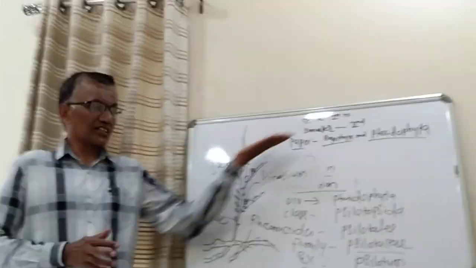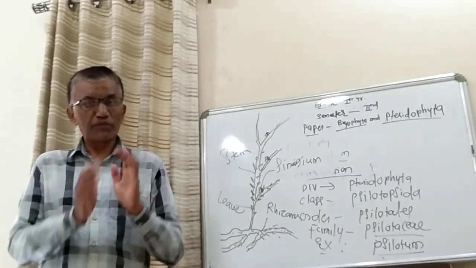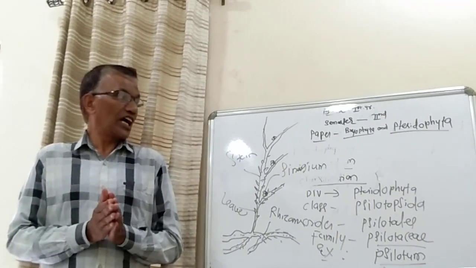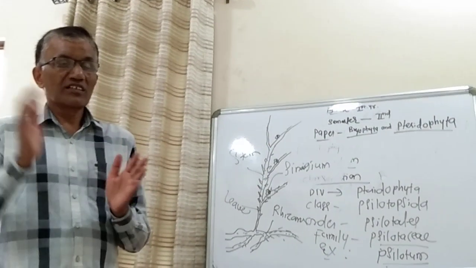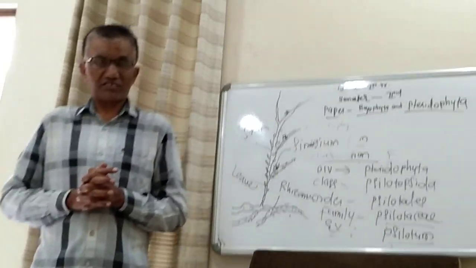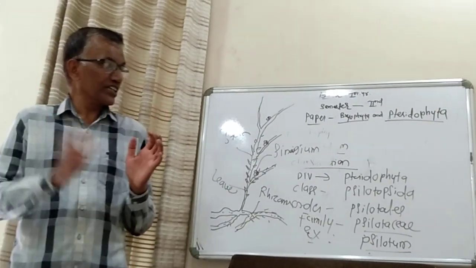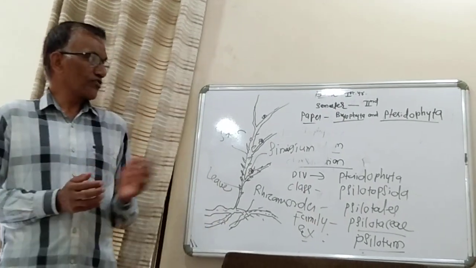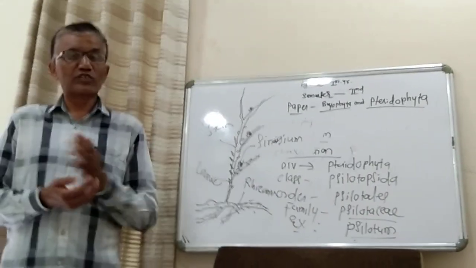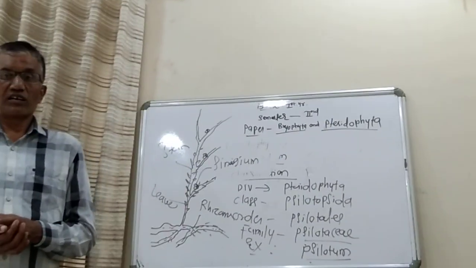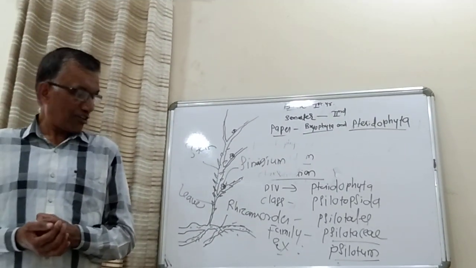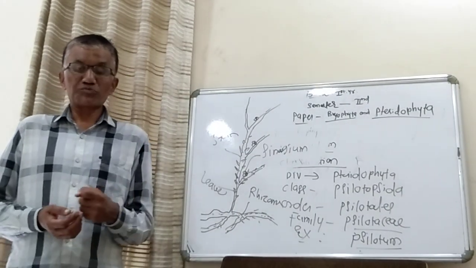But the pteridophytic plants are very primitive, as I have already mentioned. These are the first vascular plants on earth. Therefore the evolutionary evidence of the stele is observed only in Pteridophyta. The stele of Psilotum is protostele.